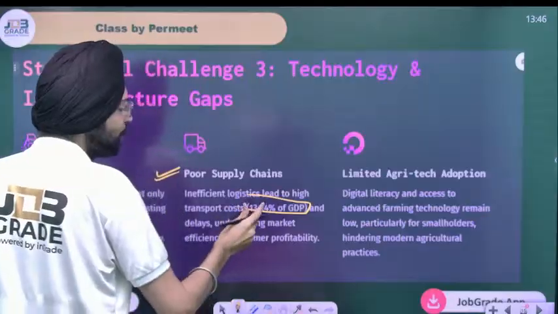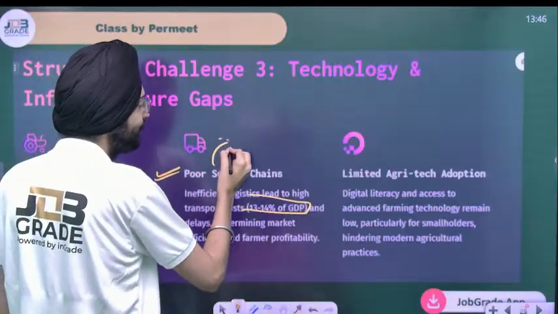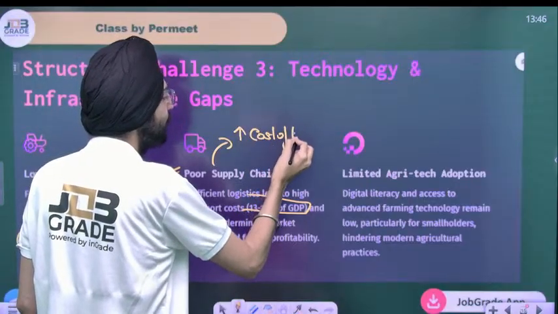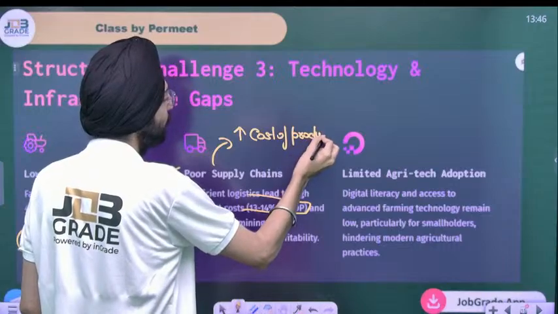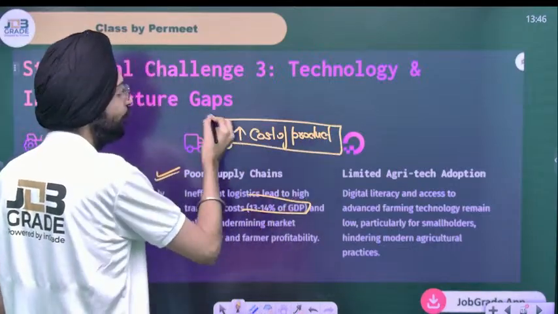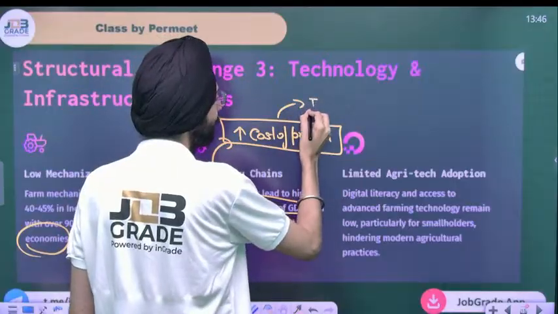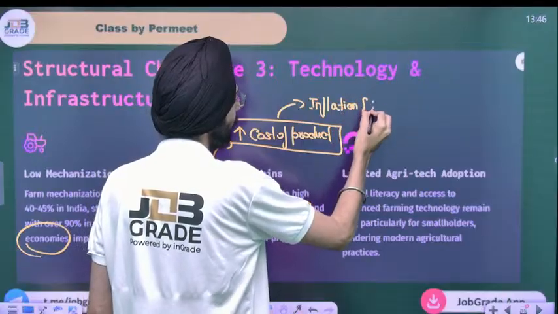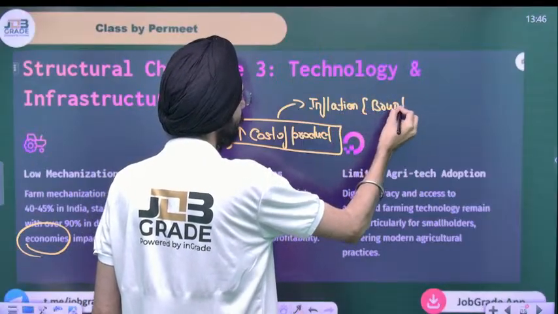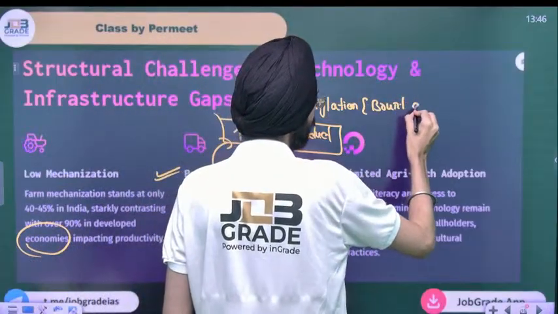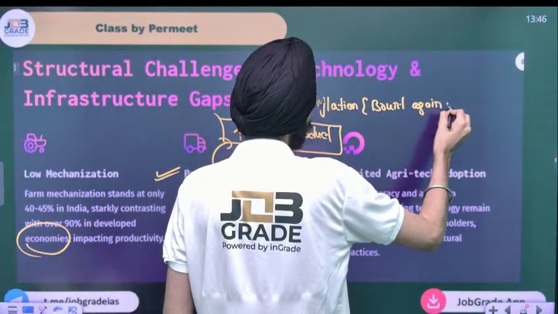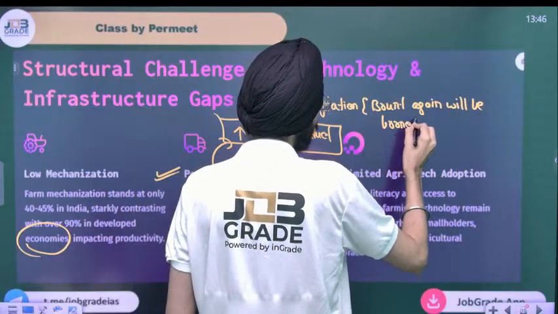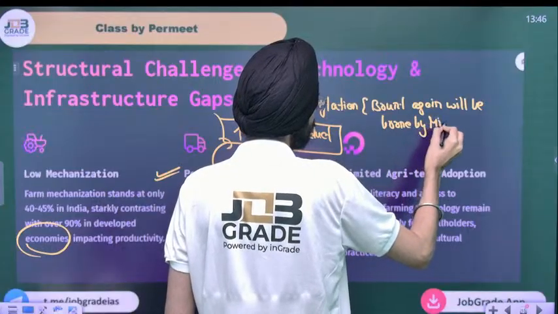So again, the logistics cost is 13 to 14%. Ultimately, it increases the cost of product, which eventually leads to inflation, and the brunt again will be borne by the middle class.